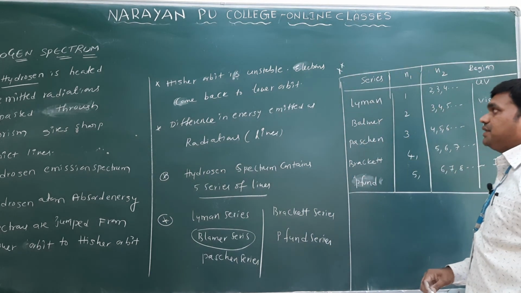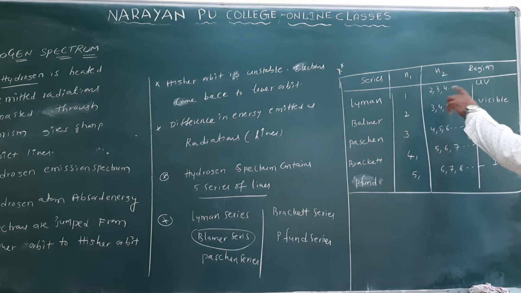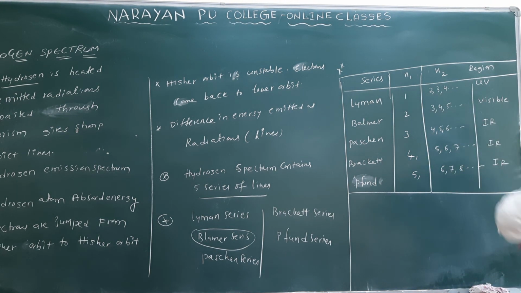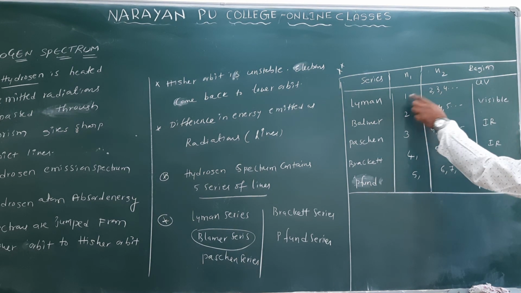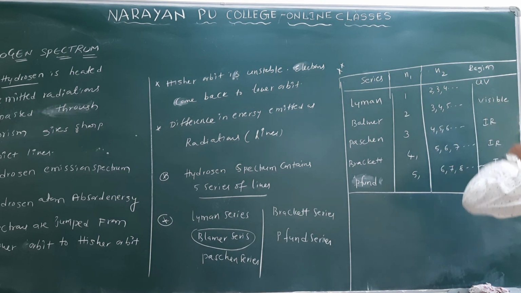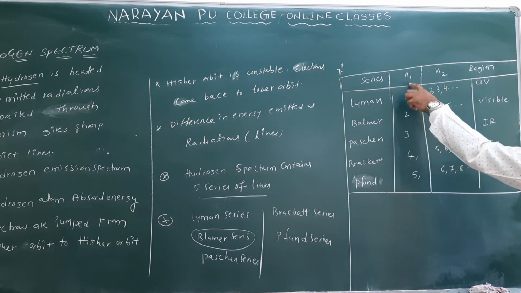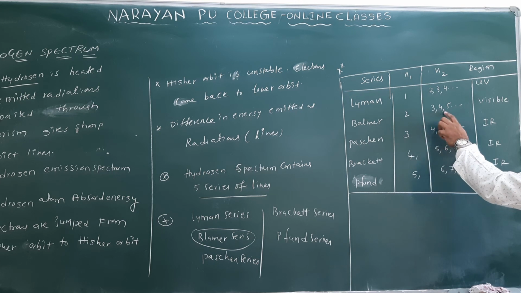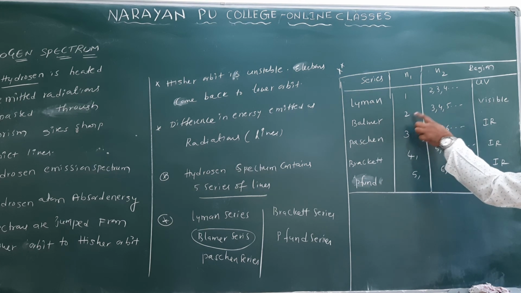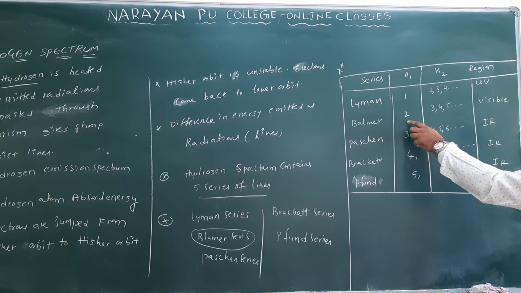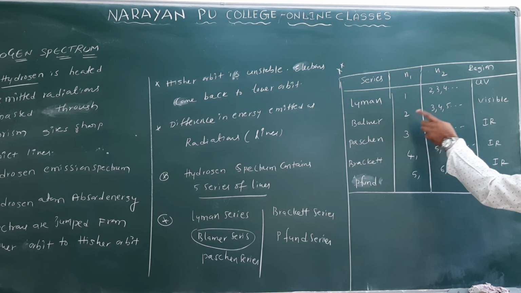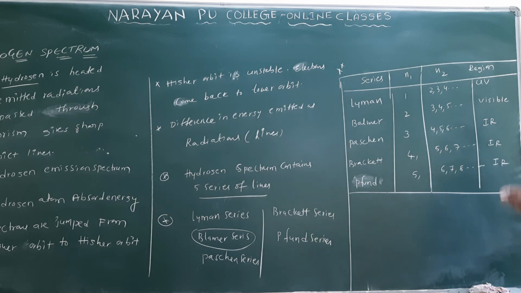Okay, listen once again. Lyman series: N1 value 1, N2 value may be 2, 3, 4 and so on. So the possibilities are 2 to 1, 3 to 1 and 4 to 1. It belongs to the ultraviolet region only. Balmer series: N1 value 2, N2 value 3, 4, 5, meaning 3 to 2, 4 to 2, 5 to 2. The electron jumps from the third, fourth or fifth level to 2. The region is visible, only visible for us.